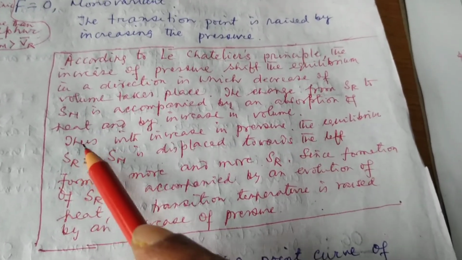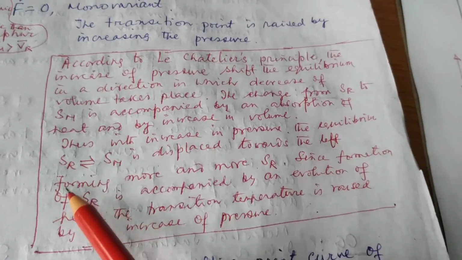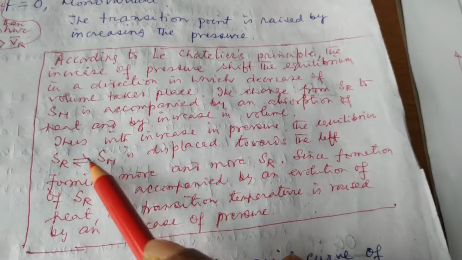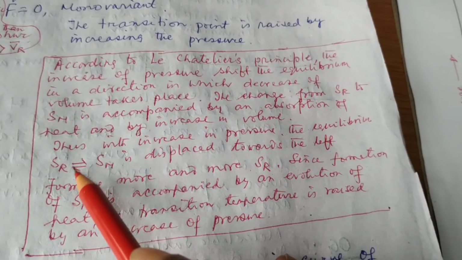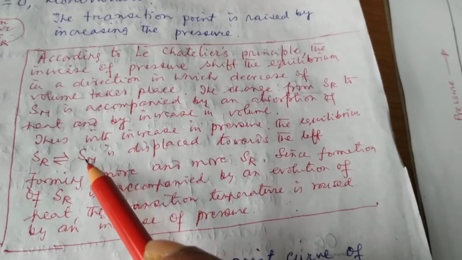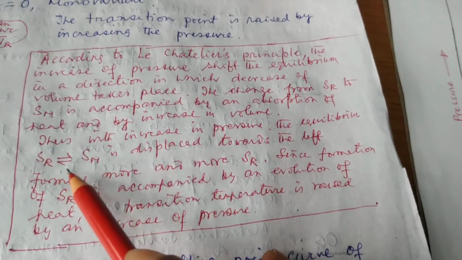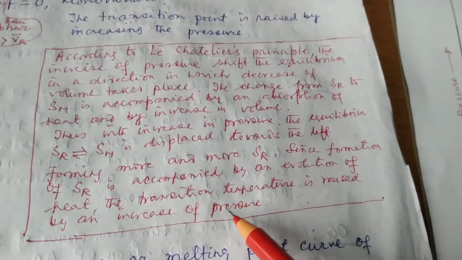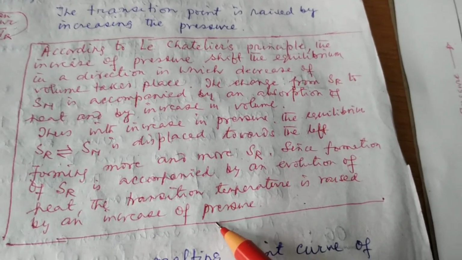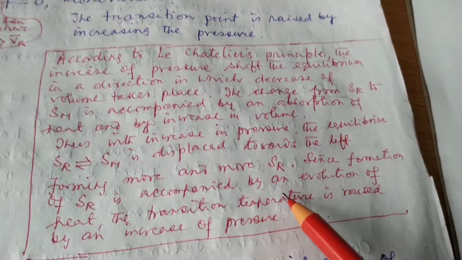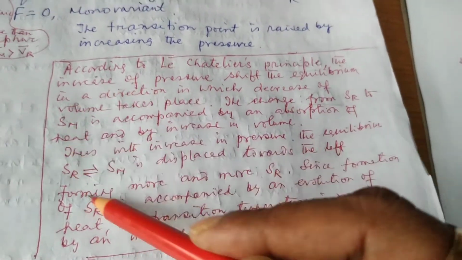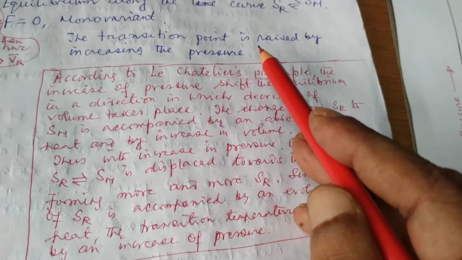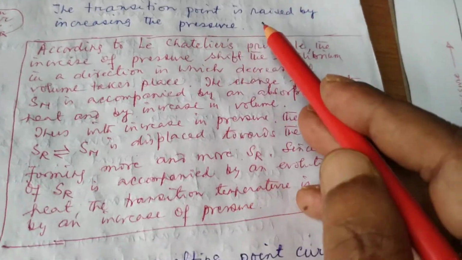The melting of SR is accompanied by absorption of heat, and the formation of SR is accompanied by evolution of heat. So the transition temperature will be increased by an increase of pressure. Using Le Chatelier's principle, we can explain that the transition point is raised by increasing the pressure.